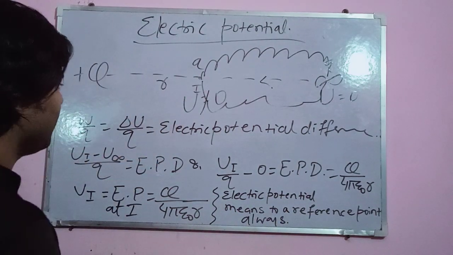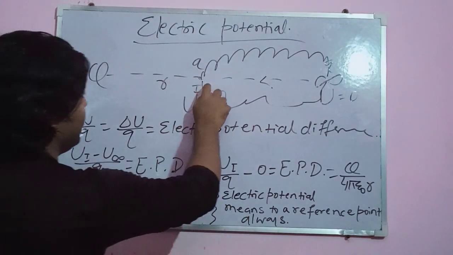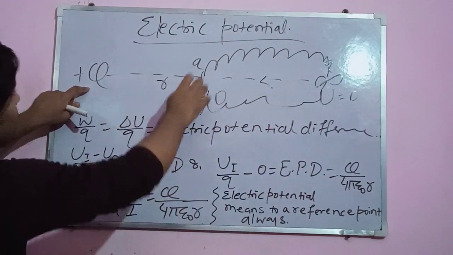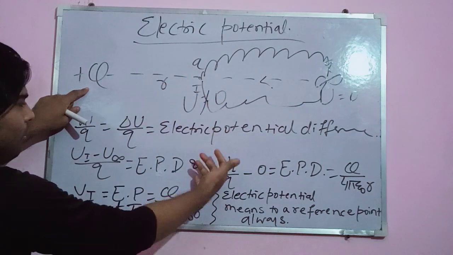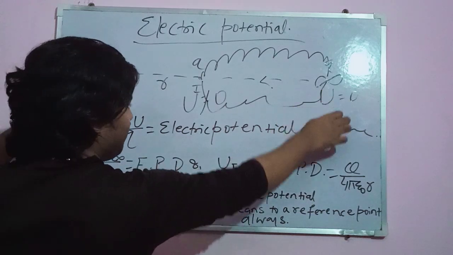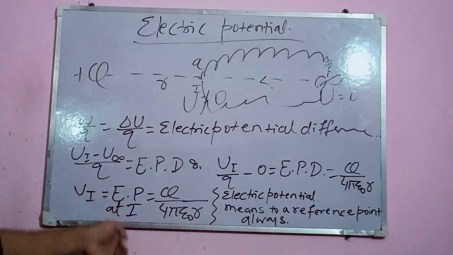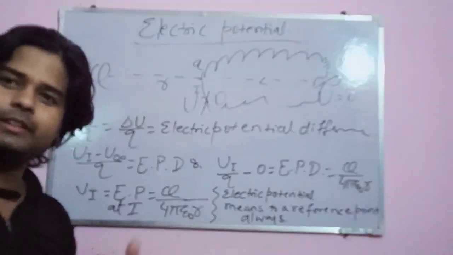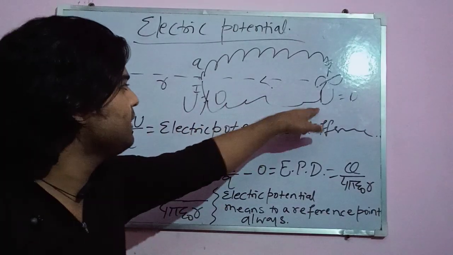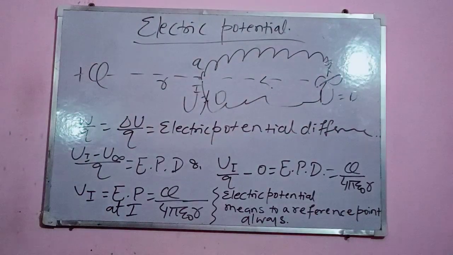Means there is no absolute electric potential. Actually, it's the electric potential difference between 2 points, the energy at this point and the energy at this point. But if the energy is 0 here, then due to the presence of this, only the energy here is meaningful. And so we sometimes say that whenever the energy at infinity is 0, it is not called electric potential difference, but we simply say electric potential at 1. Electric potential is just the potential difference. Understood? It always has meaning with a reference point. In this case, the reference point is at infinity, from where the charge starts its journey.